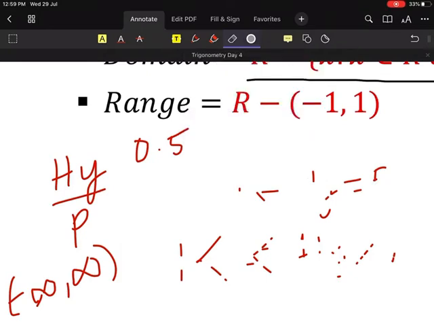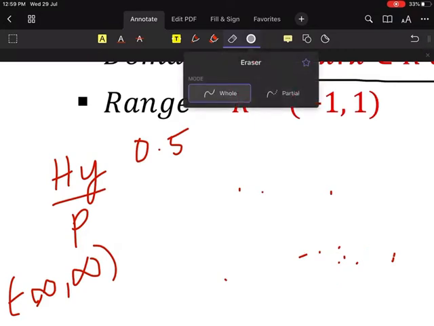If you don't understand, then I will do it thoroughly. Wait. Sir, didn't understand. Wait a second. I will draw a number line and I will explain.